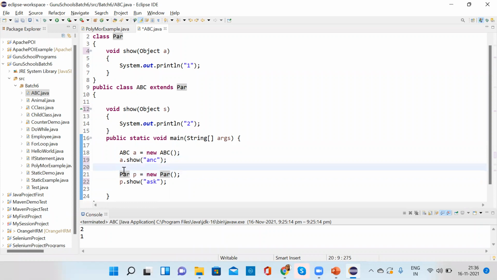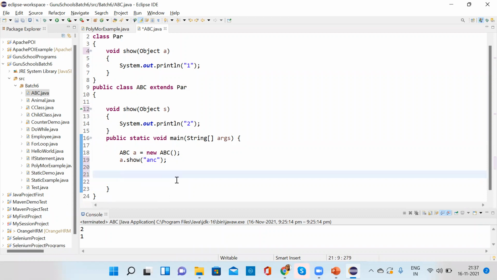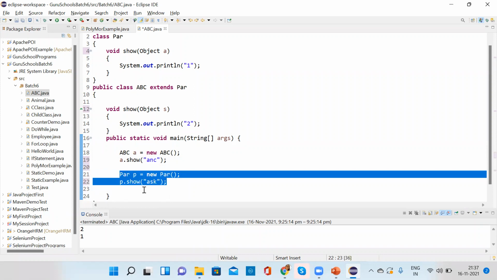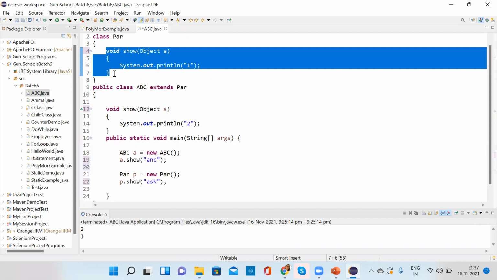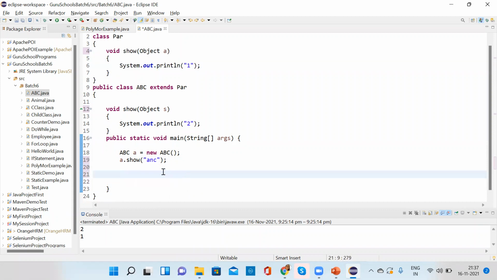Even though we are inheriting, these two lines are just to show that we can call this method also, but this is not required for method overriding.